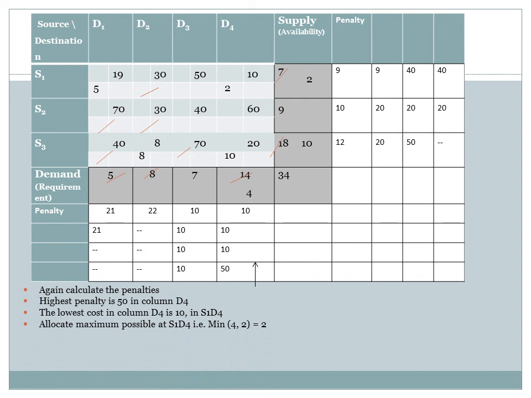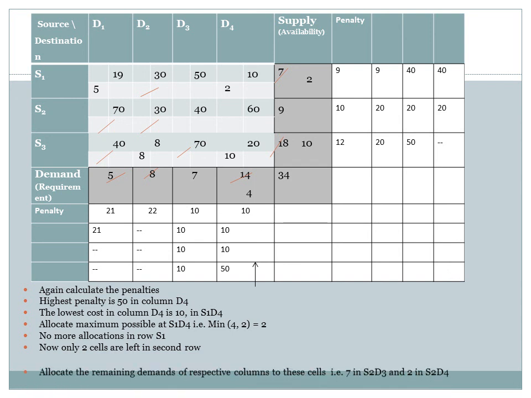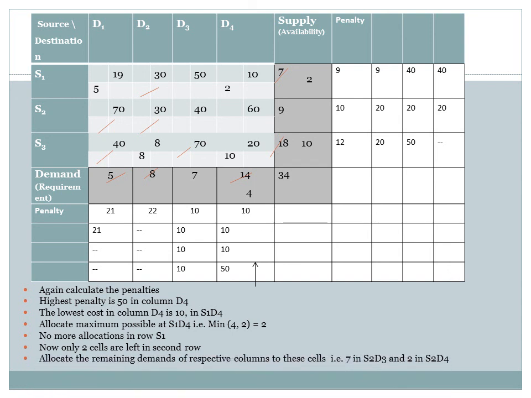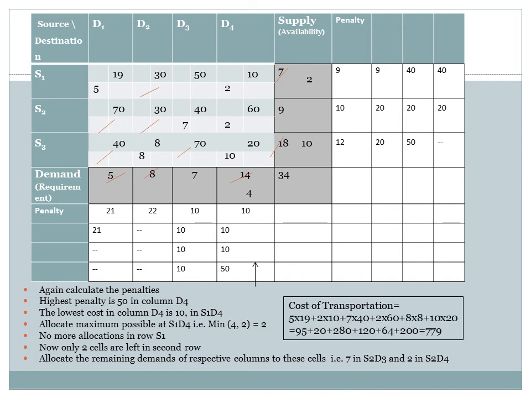So once you allocate these 2 units, no more allocations in the row S1 and only 2 cells are left now where we could go for the allocations, and at S2D3 we could allocate all the possible 7 units, and at S2D4 we could allocate the remaining 2 units.